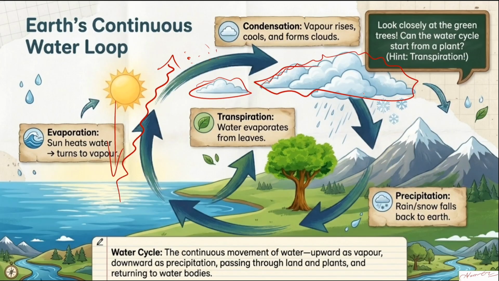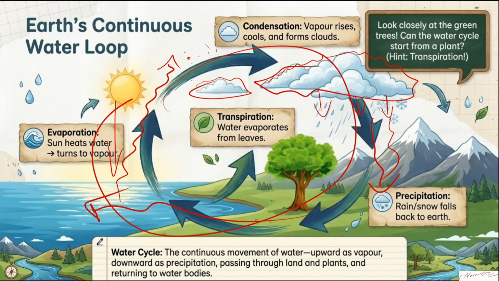When it goes to some region where the temperature is higher, because it has become bigger, it eventually comes down a little. When it comes down, it becomes heated up, and it drops down again in the form of water, in the form of rain, that we call rain. That rain is again collected in the river waters, and that river water again goes to the sea. So there is a complete cycle. That's why we call it a water cycle.